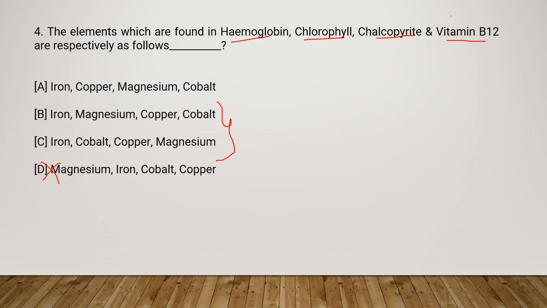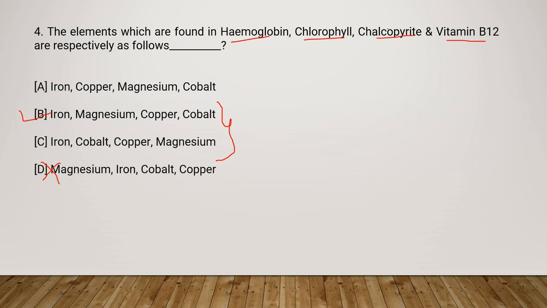And vitamin B12. So which element is present in vitamin B12? I know this because I have seen capsules of vitamin B12, and in it I have seen its composition, which consists of cobalt. So in daily life also, when we observe certain things, it helps us to get our answers right. So this helped me to understand that vitamin B12 has cobalt. So I got the answer as B.